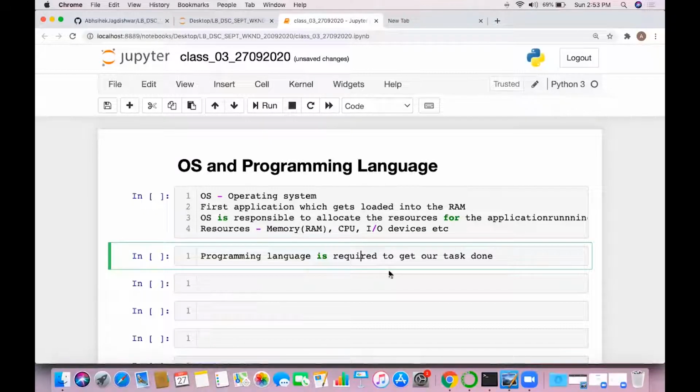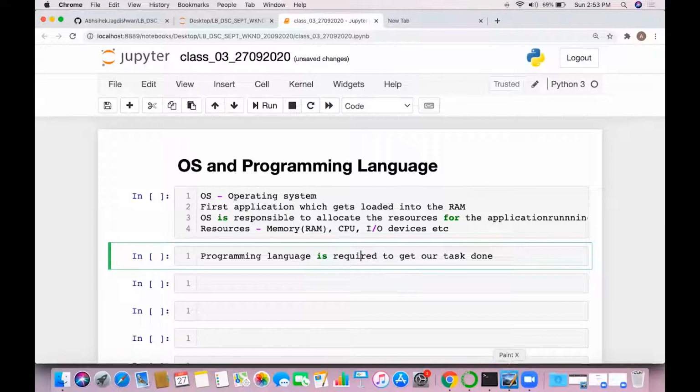You need to store the data, you need an Excel file. You need to draw something, then you need a pen. If you want to browse something, you need a browser. These are all applications, and these applications are developed using some programming language. What do you do with these applications? You do your task on your computer. If you want to do your task, you need to develop the application, and to develop that application we need a programming language. So indirectly we can say that a programming language is required to get our task done.